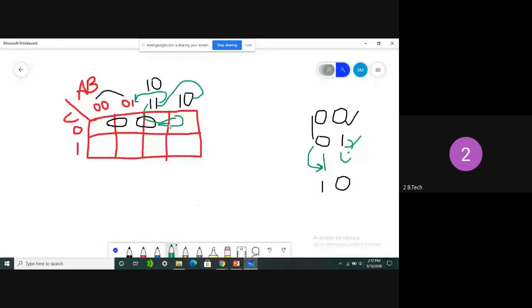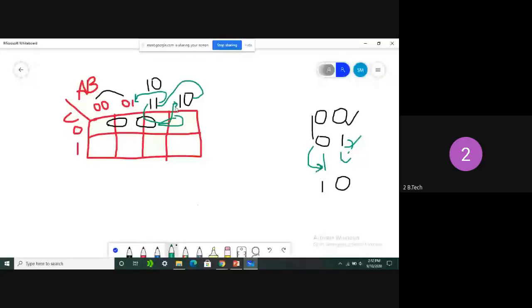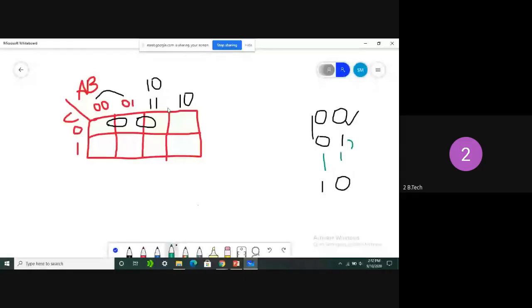Is that clear, all of you? Why are we taking this one only? To make the adjacent property, that is, every location, every cell or every minterm in the K-map should vary by a single position only.